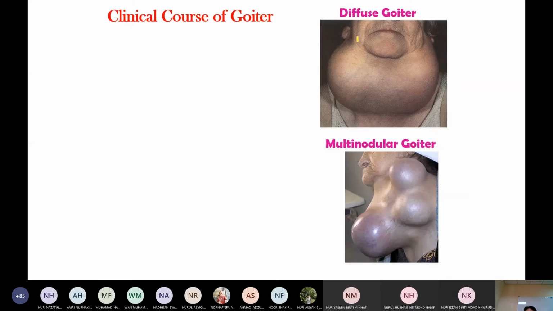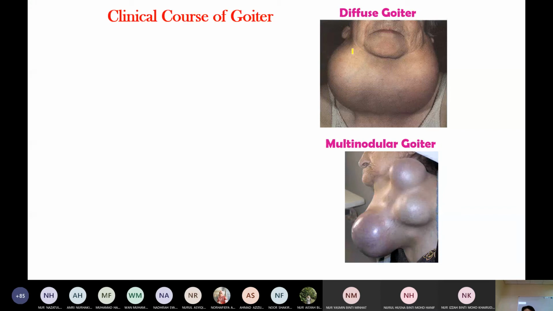Here, thyroid gland enlargement. Multinodular goiter: here, many nodules. Diffuse goiter: the whole thyroid gland is enlarged. Just now I mentioned toxic multinodular goiter. It means that one of the nodules is toxic, one of the nodules is hyperfunctioning, and then we call it toxic goiter. Multinodular toxic goiter.